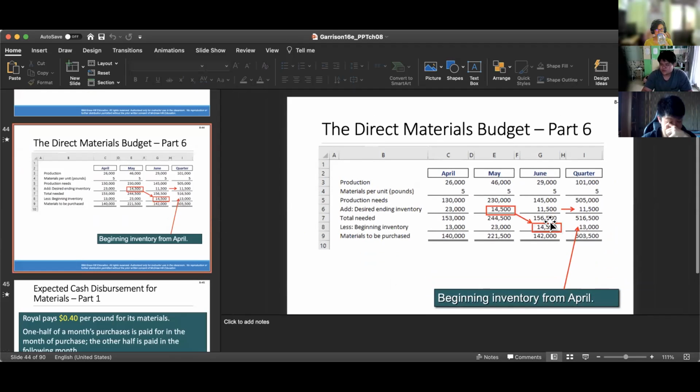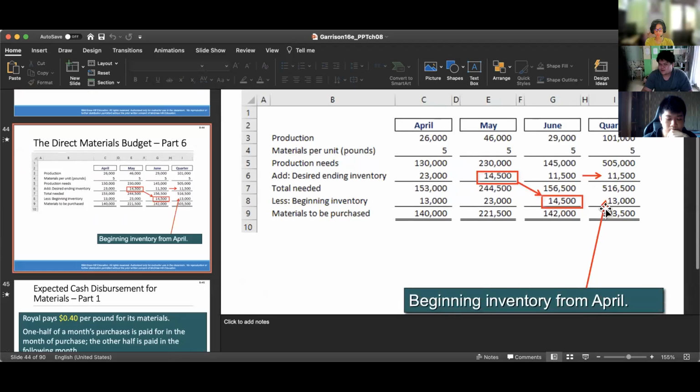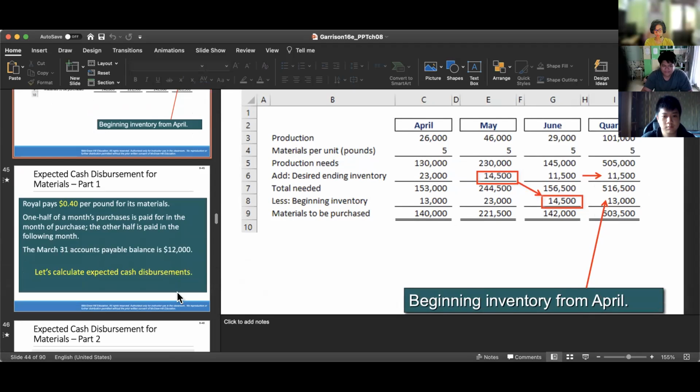So to get the quarter, it's easy. You just multiply the total production for the quarter by 5 pounds. And the ending inventory from June, just copy it. And you subtract the beginning inventory from April, 13,000. And you get the materials needed for purchase in the quarter is 503,500.